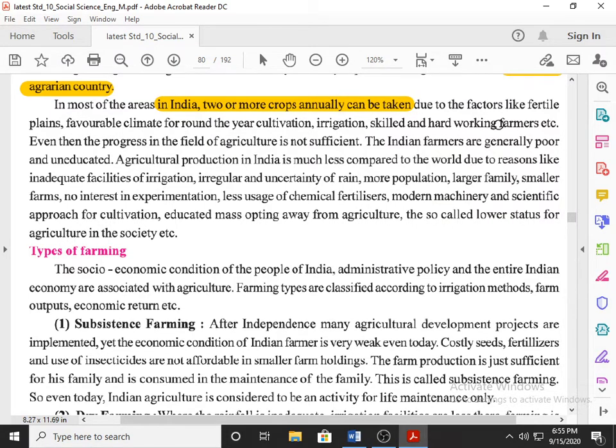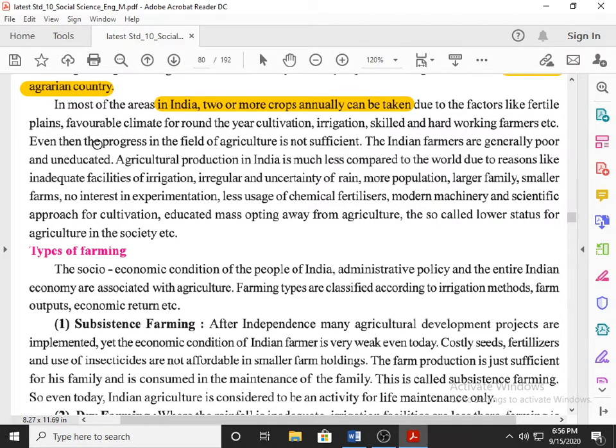The reasons are: fertile plains and soil, favorable climate as far as rainfall is concerned, round the year cultivation, multiple crops because of the multiple climates, irrigation facility which can satisfy the requirement of water, and skilled and hardworking farmers who work very hard to get multiple crops. These are the favorable points through which we are able to cultivate 2 or more crops.